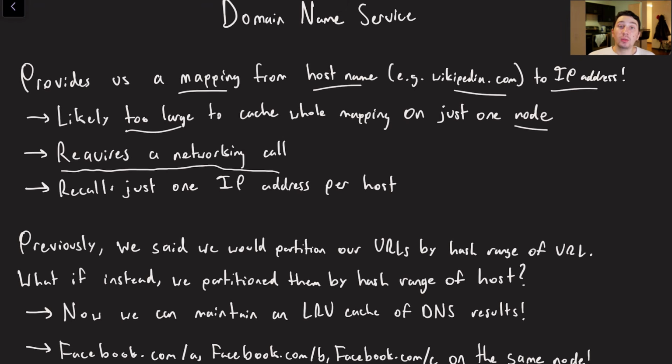and the question is, how can we actually go and make this faster? Well, one important thing to remember here is, like I mentioned, DNS is going to be on a per host basis. If I want to get an IP address for wikipedia.com, that's just going to be one thing, which is great. Maybe it'll be a few, but the point is that those entries of IP addresses are stored per host.